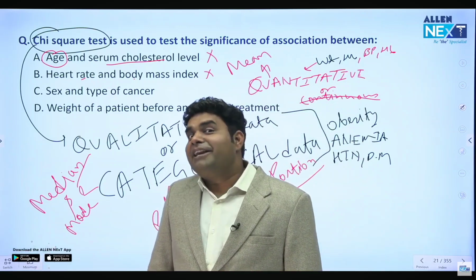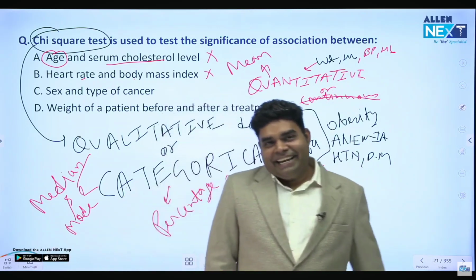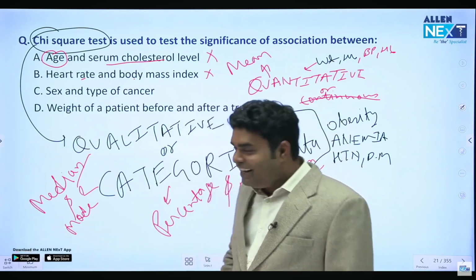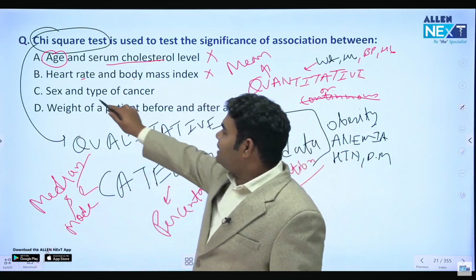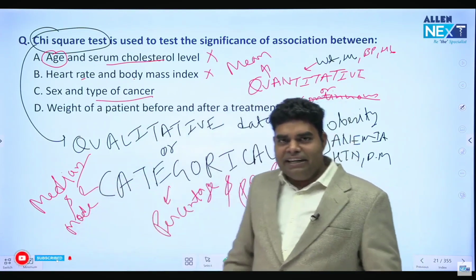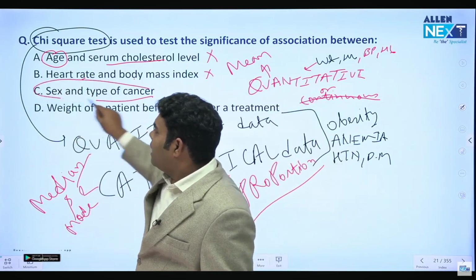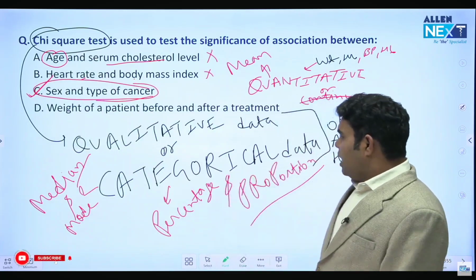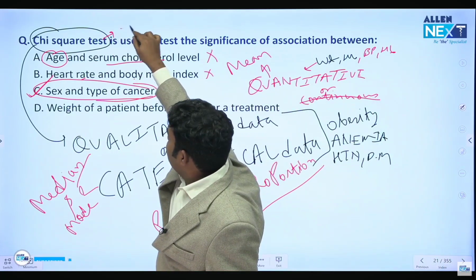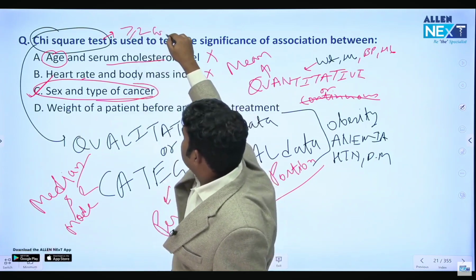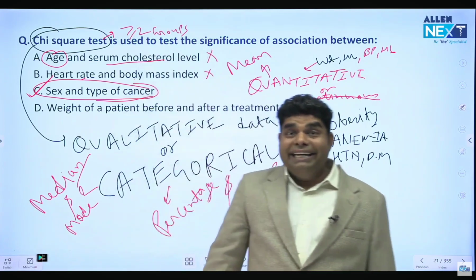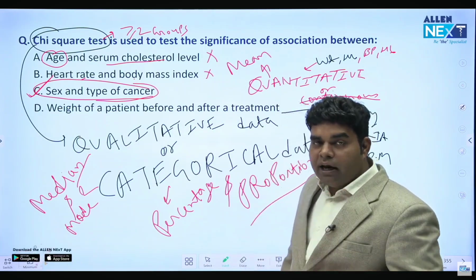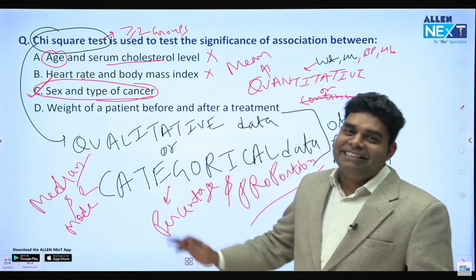Sex. Can you measure sex? I cannot say that you are 3.2 male, I am 1.9 male. I cannot say like that. So sex we cannot measure. Type of cancer is also a category. First stage, second stage, and which organ and all. So sex and type of cancer are qualitative, and for them we will use the chi-square test. Remember, we use chi-square test whenever there are two or more groups of people and data is qualitative, which can only be categorized. Like sex, your race, your body color, your other organ color, all of these are categorical.